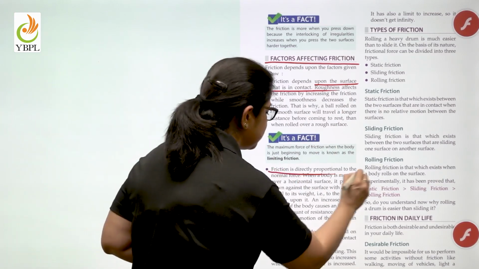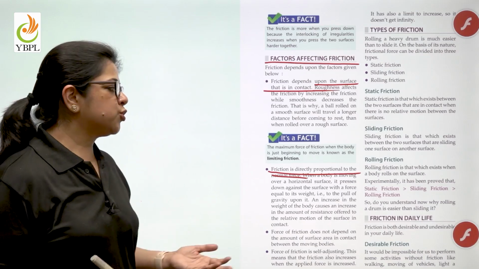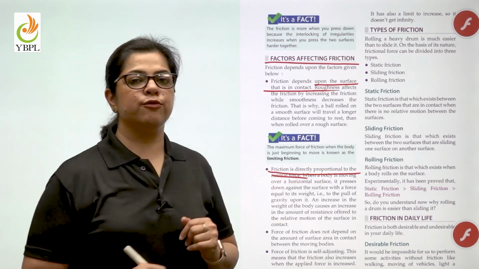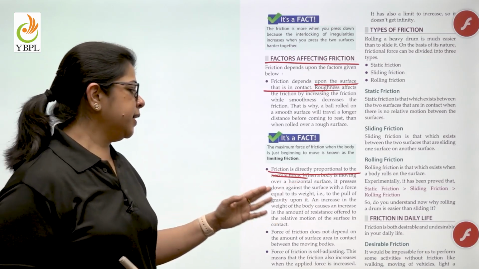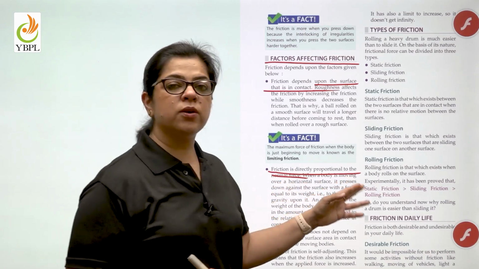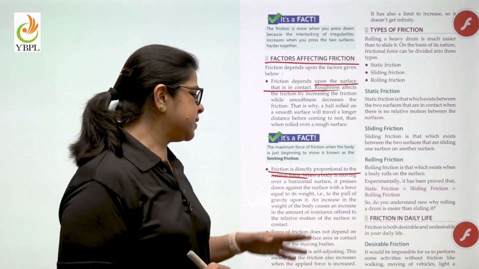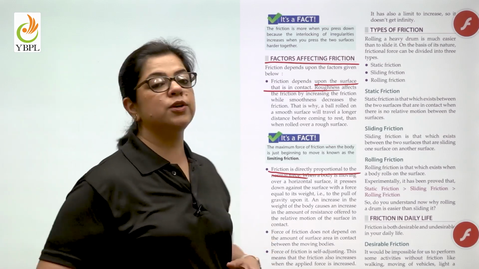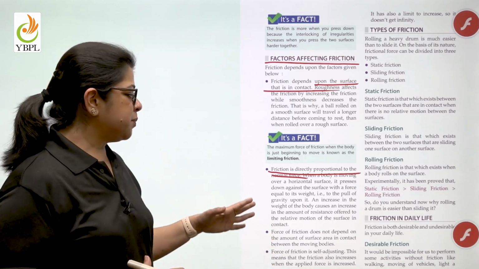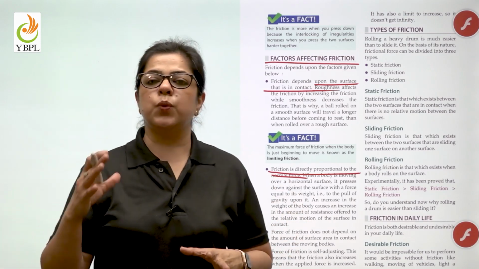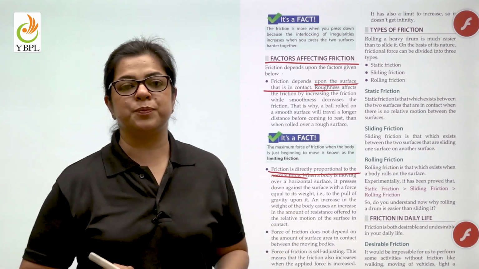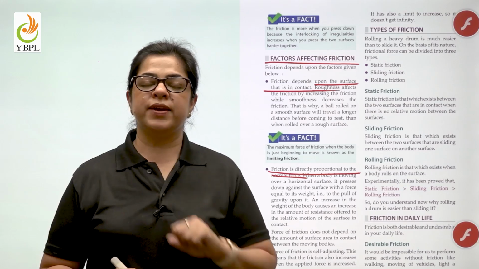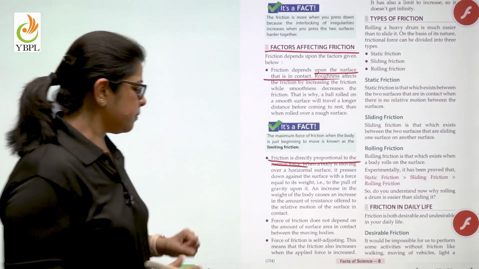The second is friction is directly proportional to the normal force. When a body is moving over a horizontal surface, it presses down against the surface with a force equal to its weight. So that means a heavier object will get more friction. A lighter object will face less friction.